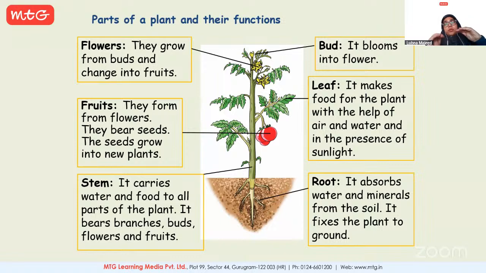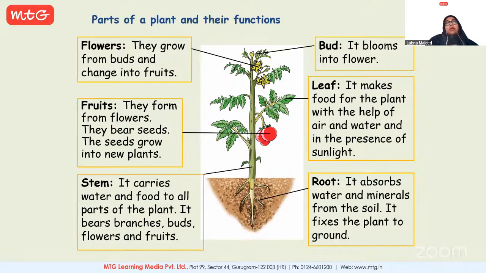So during this process, from the air, they take carbon dioxide. Okay. And then in the presence of sunlight, chlorophyll, and water, they prepare their food and they release oxygen as a byproduct.